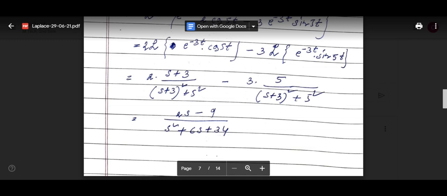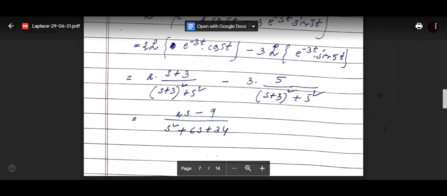So here at is basically minus 3t, and cos bt is cos 5t.